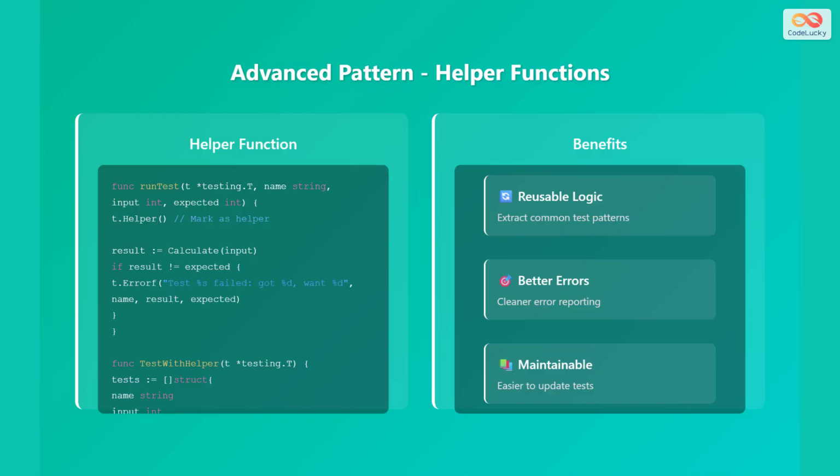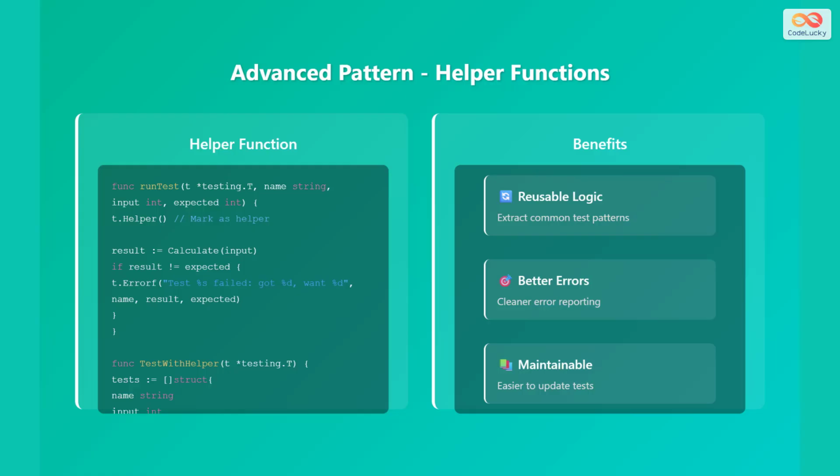Let's see an advanced pattern using helper functions. The runTest function takes testing.T, a name, an input, and the expected output as parameters. t.Helper is called to mark the function as a helper function. The calculate function is called with the input and stores the result. If the result doesn't match the expected value, it reports an error using t.Errorf, including the test name, the actual result, and the expected result.